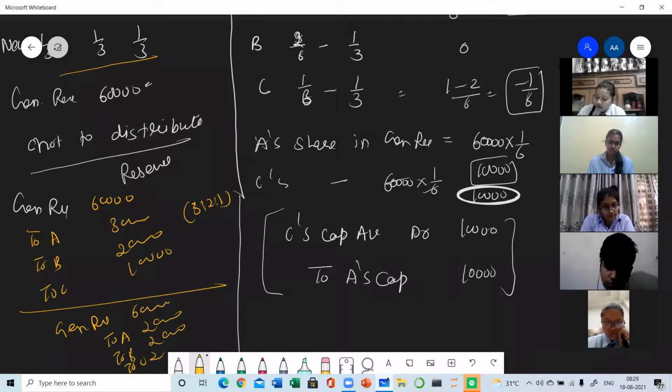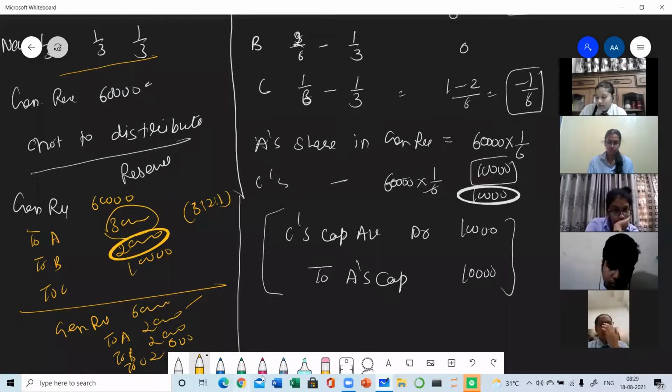So you can see that in present A is getting 30,000, but in future he will be getting 20,000. So A is in loss of 10,000. And here you can see B was earlier getting 20,000, and after the change in ratio, he is again getting 20,000. So there is no profit, no loss to B. Then in case of C, earlier C was getting 10,000, now he is getting 20,000.